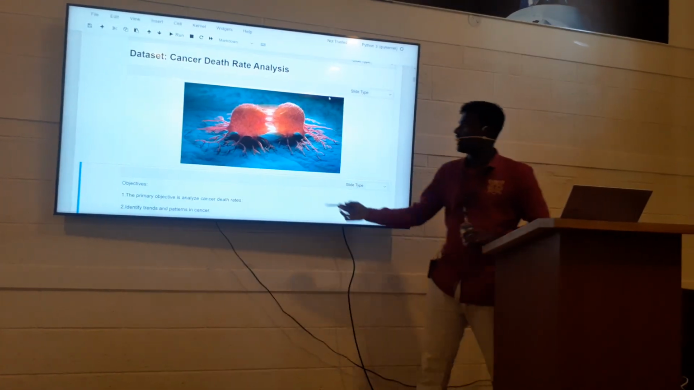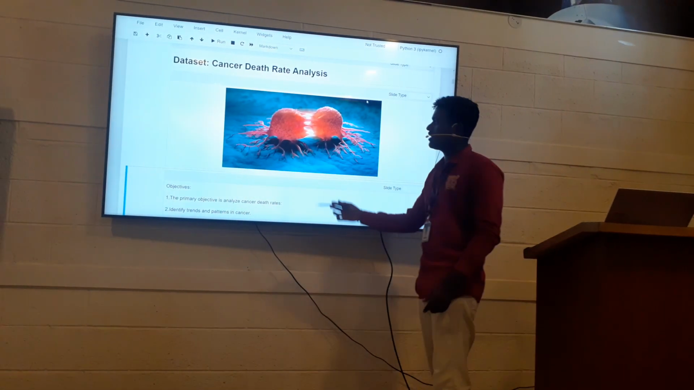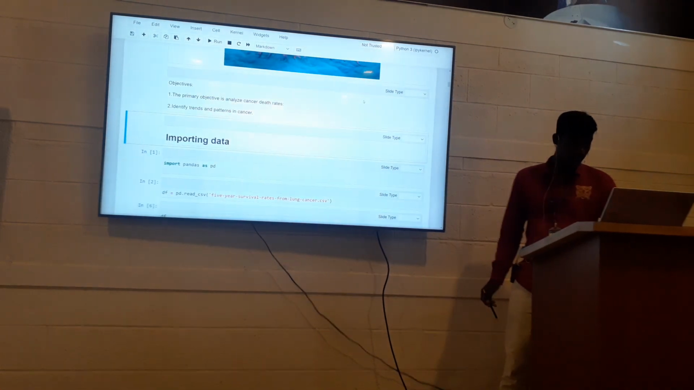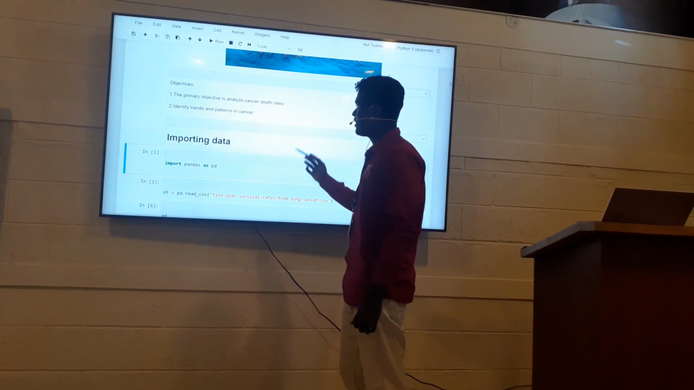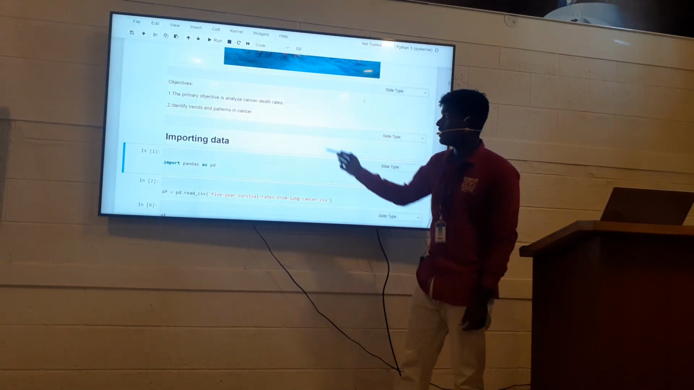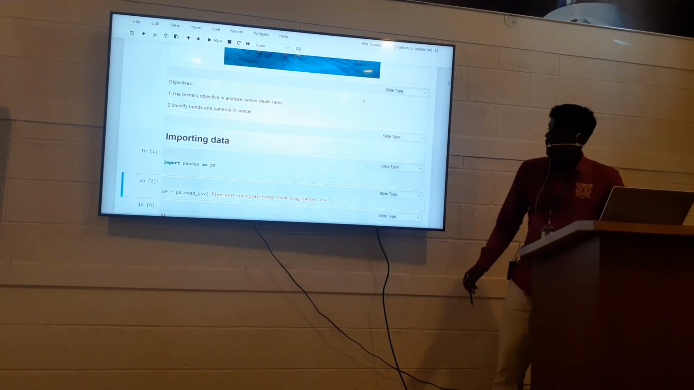And I chose a cancer death rate analysis dataset from Kaggle. The primary objective is to analyze the cancer death rates and identify the trends and patterns in cancer.